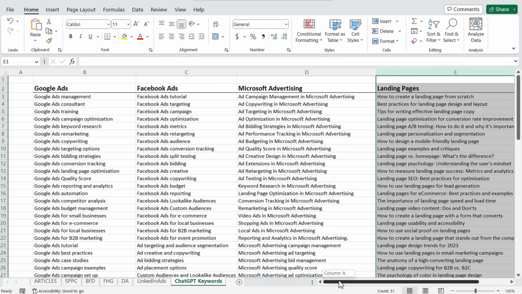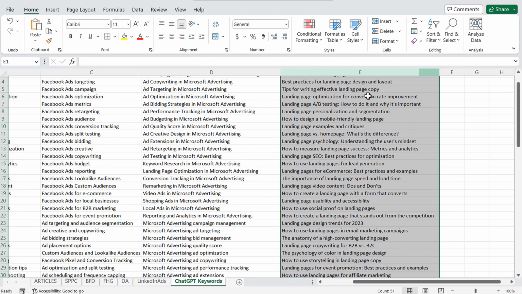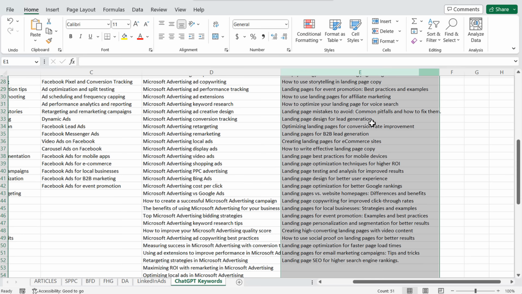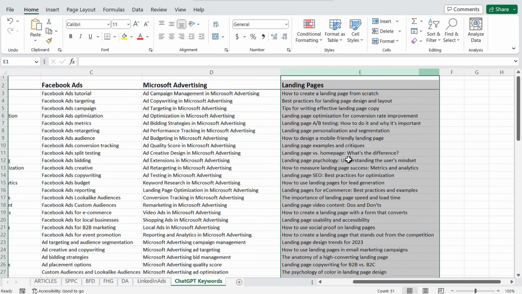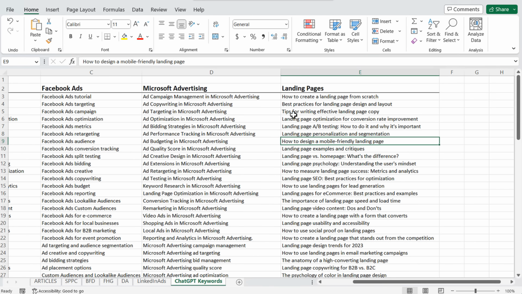Okay, so coming back over here to Microsoft Excel, you can see we have all of our different landing page keywords and topic ideas. What I generally do now, just like I would do with Microsoft Advertising, is take out some of the top keywords and topics they've shown me and use those to come up with YouTube video ideas. For example, I know some good tips for writing effective landing page copy. So all I'll do is come over to my spreadsheet where I come up with my YouTube video ideas and just say, landing page copy tips to improve conversion rates.